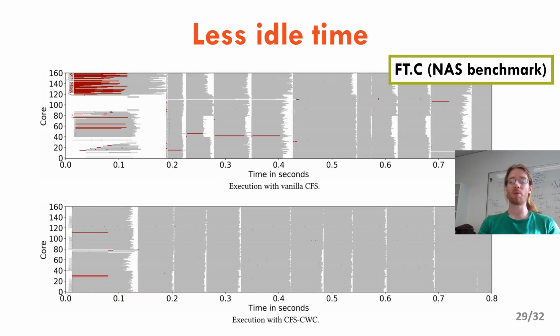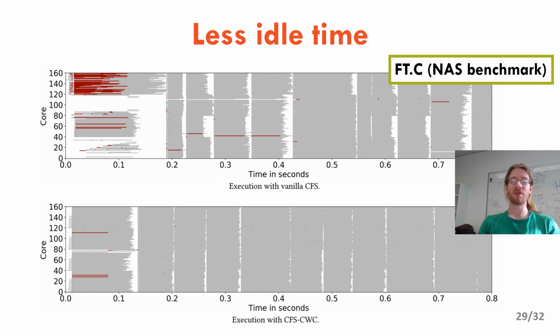So because we care about work conservation, we first wanted to show that our work conserving policies spread the load better than CFS does. So these 2 graphs represent the first 0.8 seconds of execution of ft.c under CFS on the top and our work conserving version of CFS on the bottom. White means that a core is idle, gray means that a core has 1 thread, and red means that a core has 2 or more threads.